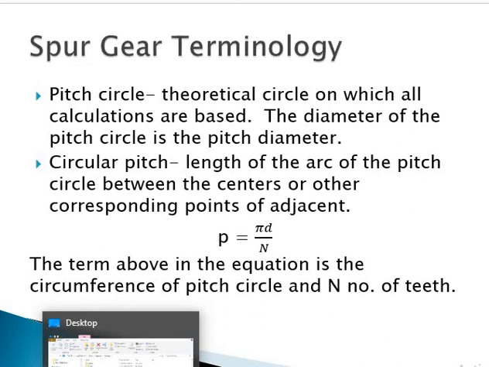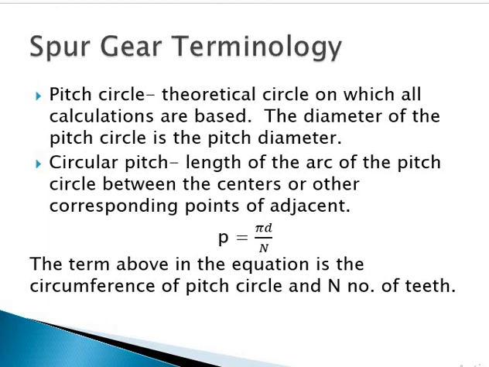What are they? First one is pitch circle. Second is pitch circle diameter, then pitch point, pitch surface, pressure angle and angle of obliquity, addendum, addendum circle, dedendum circle, circular pitch, diametrical pitch, module, clearance, total depth, working depth, tooth thickness, backlash, face of the tooth, top land, blank of the tooth, face width, profile, path of contact, length of the path of contact, arc of contact, arc of approach, arc of recess.